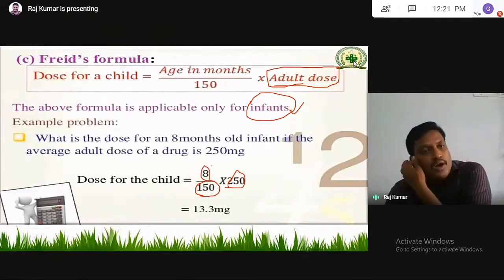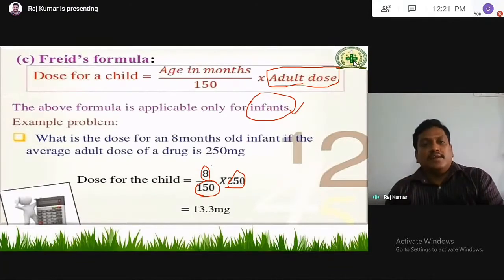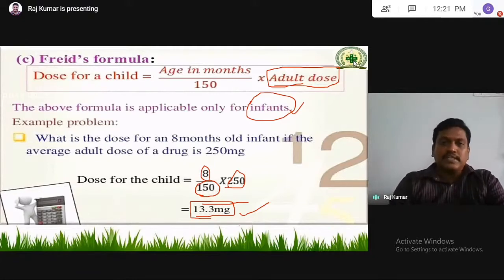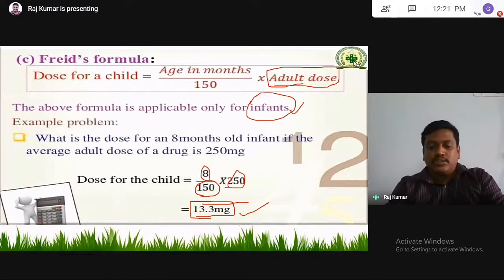So if you want to calculate the dose for infants who are less than 1 year, that is, in months, we can calculate by using this formula. The dose of the child: 250 mg is for an adult, then you have to take 0.3 mg for an infant. Dose is very important, because based on dose, there are a lot of problems that will arise. You can read in pathology what the factors are which can influence dose.